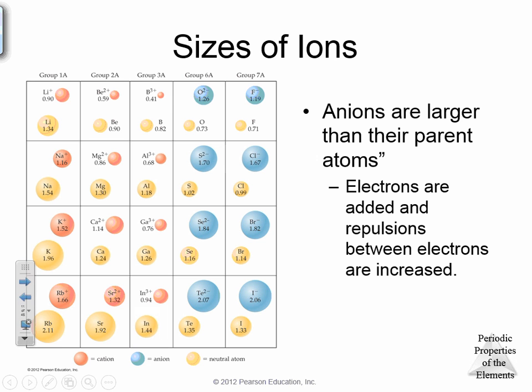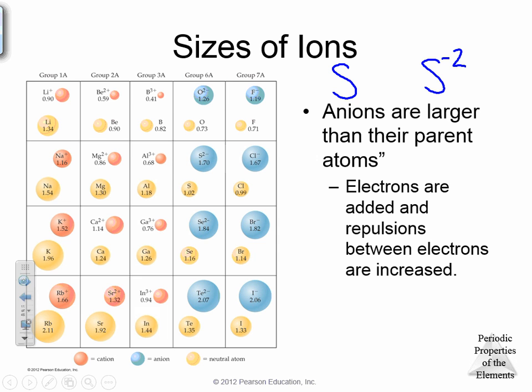Anions are typically larger than their parent atoms. Now, why is that? Let's use an example like sulfur. Our parent atom is sulfur. Our ion for sulfur is S minus 2. Minus 2 means that we are adding electrons. If we are adding electrons, we're going to have more repulsion, and the size of our atoms is going to get bigger. All right? So, general rule, cations are smaller than their parent atom, anions are larger than their parent atom.